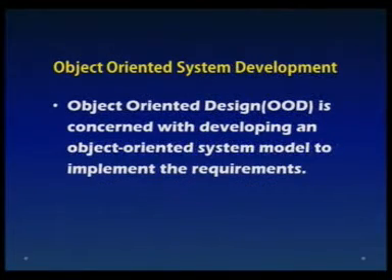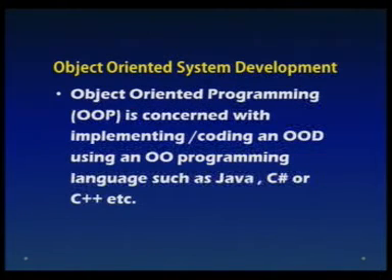Object-oriented design is also concerned with developing an object-oriented system model which implements our system requirements. How we are going to implement the system requirements totally depends on what kind of design we have. Basically, we transform our design into code, and then finally that code is going to work as our system. Next comes object-oriented programming.